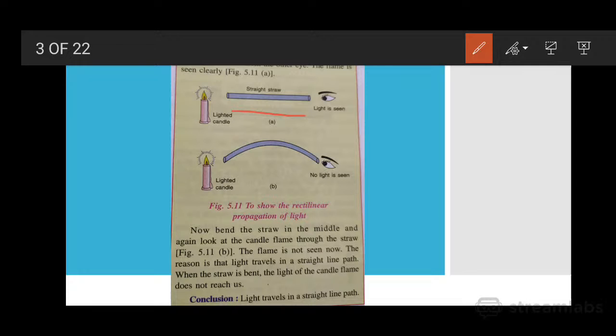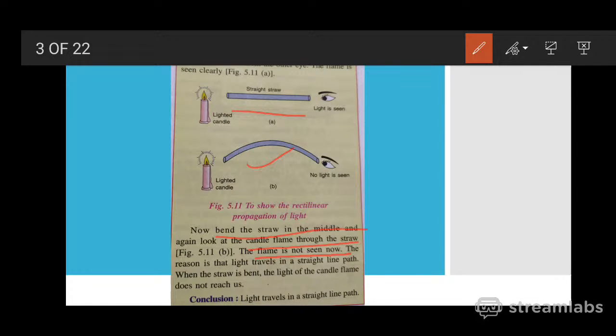But now bend the straw in the middle, as it is done here. When you try to see the candle flame through the bent straw, will you see the flame? No, the flame is not seen now. What is the reason behind it?